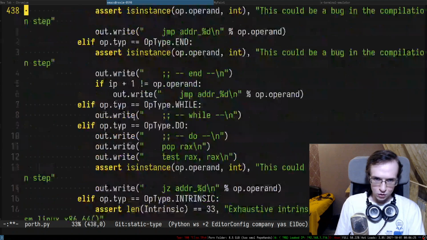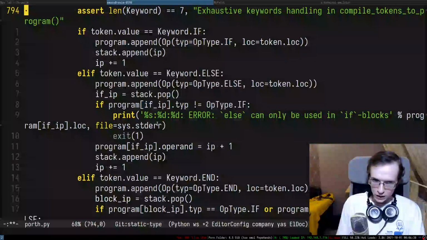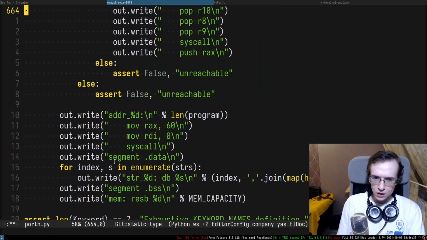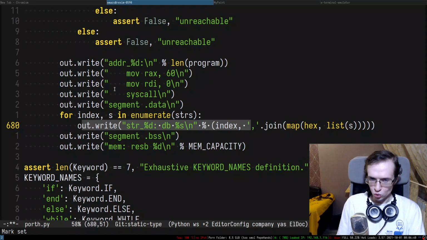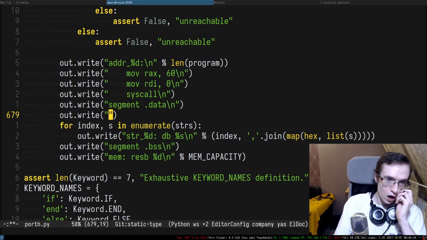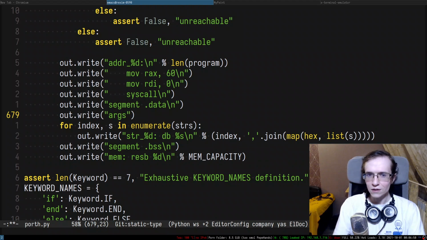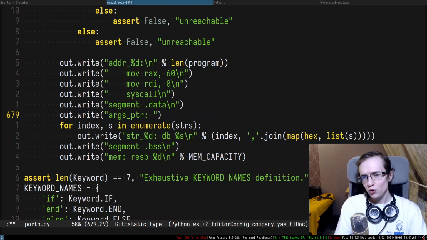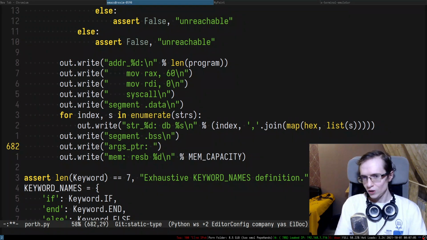So let's take a look. We probably need to reserve some space for the pointer to RSP. So where are we going to put that? Okay, this is the data segment, where we store the strings. On top of that, I'm going to reserve space for arguments. So this is going to be the args pointer, and I need to reserve like 8 bytes or something. Though we don't really need to initialize that at compile time, so maybe I'm going to reserve it in BSS, so it doesn't take any space in the actual executable.